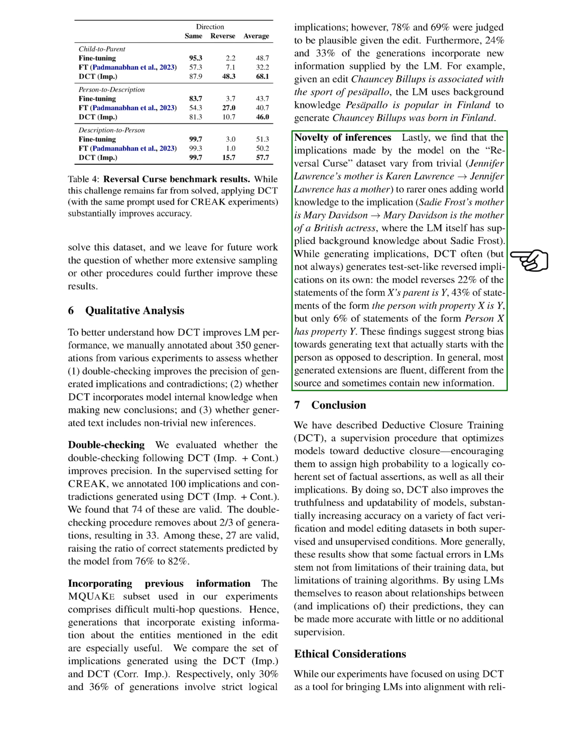Lastly, we found that the implications made by the model on the reversal curse dataset vary from trivial to rarer ones, adding world knowledge to the implication. While generating implications, DCT often generates test set-like reversed implications on its own. These findings suggest a strong bias towards generating text that actually starts with the person as opposed to description. In general, most generated extensions are fluent, different from the source, and sometimes contain new information.